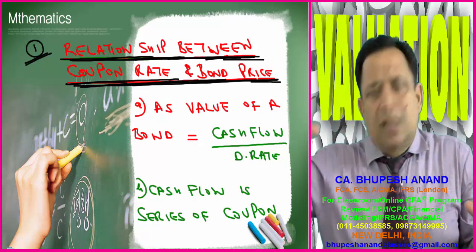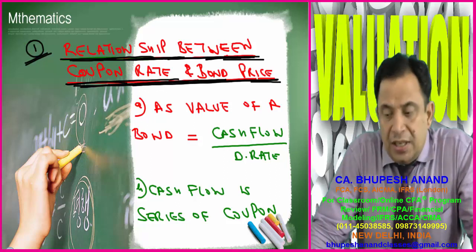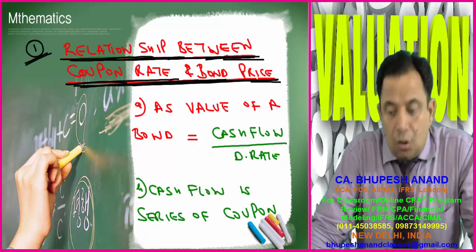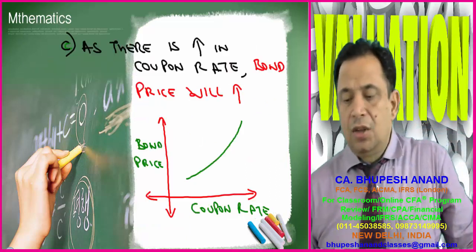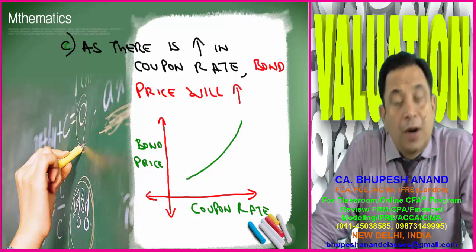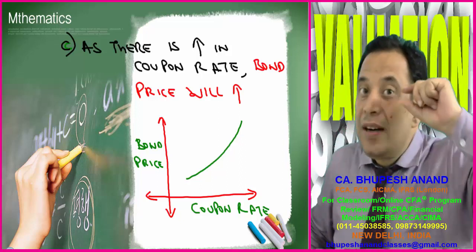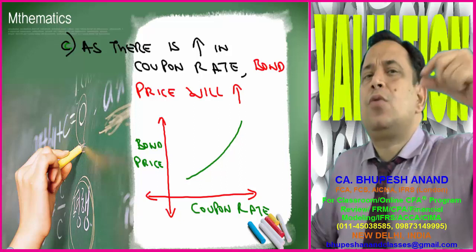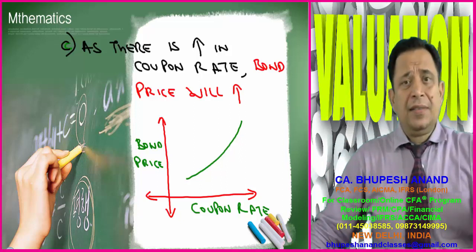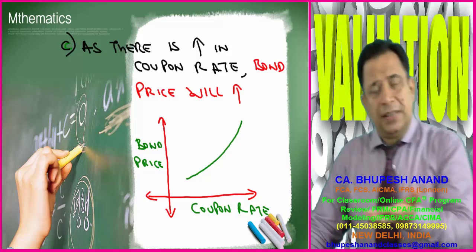It is very logical. So please write the first point, relationship between coupon rate and bond price. As the value of a bond is cash flow upon market rate, that is YTM, that is discounting rate. Cash flow is a series of coupons. As there is an increase in the coupon rate, bond price will also increase. The logic is mathematics, numerator upon denominator, and it is also intuitive that when the coupon rate is increasing, earlier the company is giving 5% as coupon rate, now they are giving 8%, then 10%, then 12%.